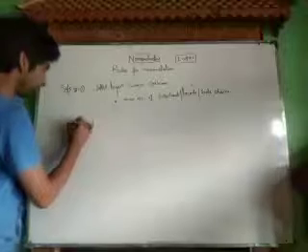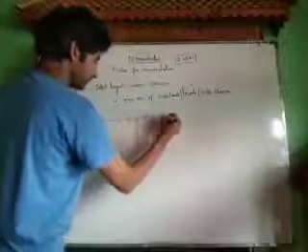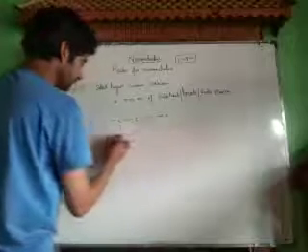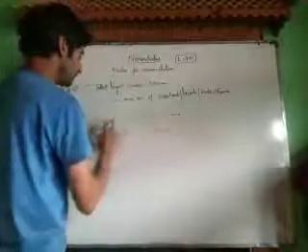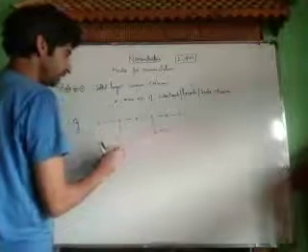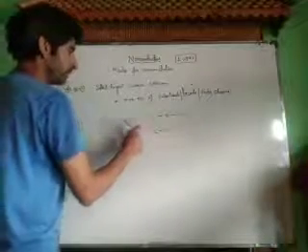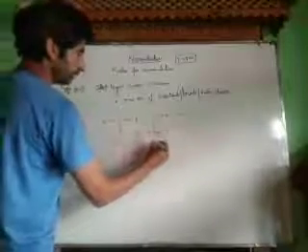For example, if we have a carbon chain like this, with carbon over here, and carbon over here, then we have to first select the longest possible chain. Now which one is the longest possible chain? See this chain, it contains 1, 2, 3, 4, 5, 6, 7 carbon atoms. This chain also contains 7 carbon atoms.